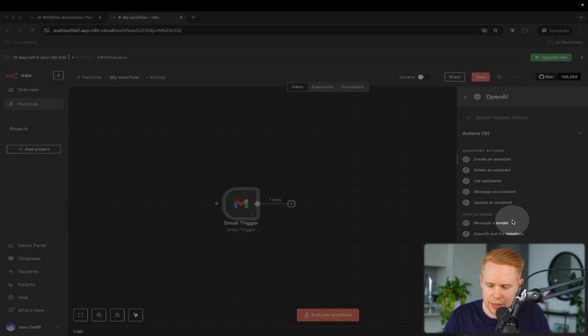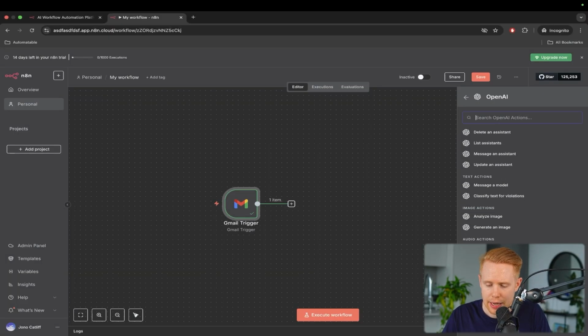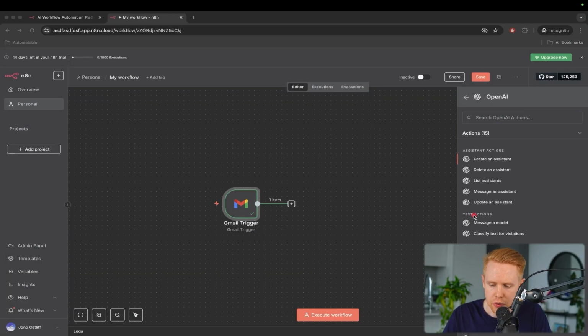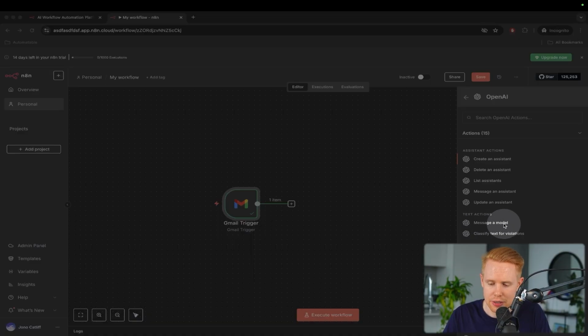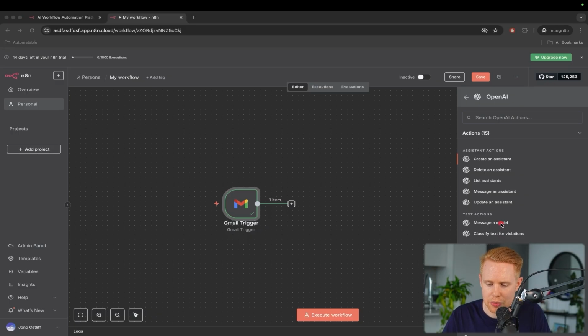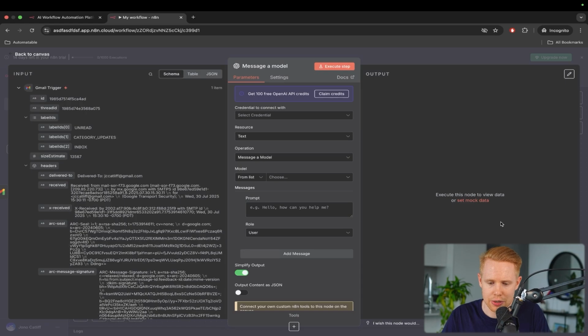Now there are a lot of other things you can use here. Most of this I don't use all that much, but the main one that you'll use repeatedly is message a model. And this will generate some response. It's some text response that it could generate. You could also generate images down here, for example, or generate audio messages or whatever. But in our case, we want to generate a text response to an email. So we're going to message a model.